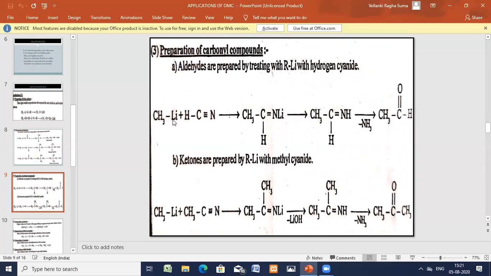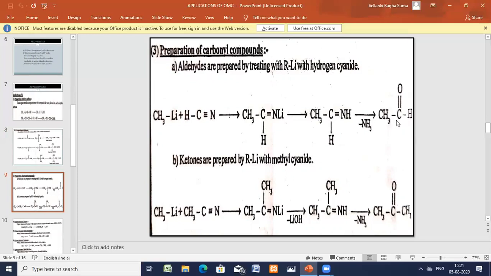Methyl lithium is taken, HC triple bond N. Now addition takes place here. In this addition, methyl lithium is broken down, and this methyl group is added, and here the triple bond has two pi and one sigma. The pi bond is broken, and the methyl group is added to the cyanide, HCN. Lithium is added to the nitrogen. Now again further what happens is, on reduction, ammonia, NH3 goes away. Here NH will remain.